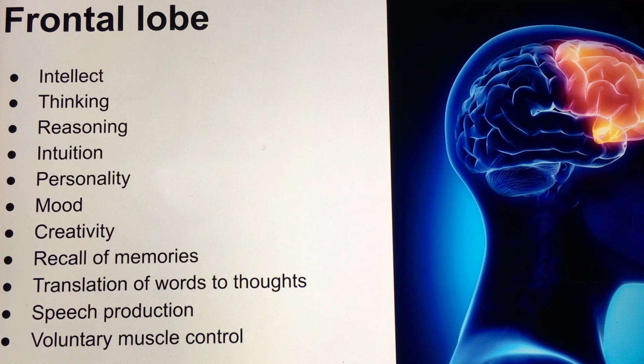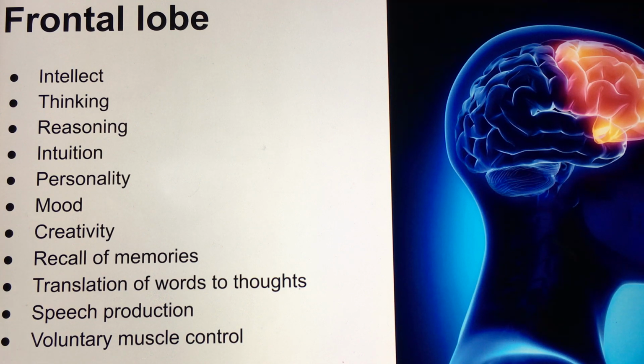Our emotions are produced here, and they are known to govern this region, sort of like drive this region. So based on what emotion we're experiencing, it's going to affect the function of the frontal lobe. For example, joy is the best emotion to have for the frontal lobe. It's going to stimulate it and work really well. Anger could cloud our thoughts. I'll talk about emotions a little bit later.